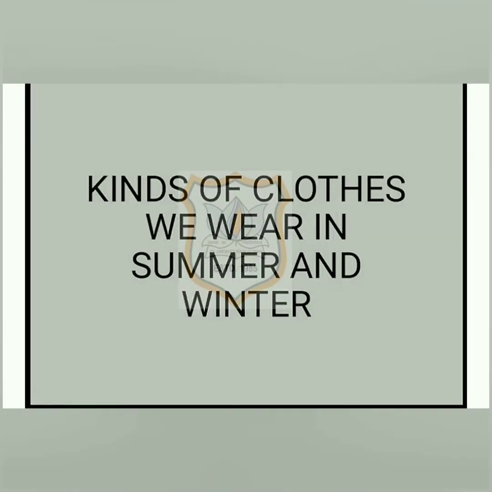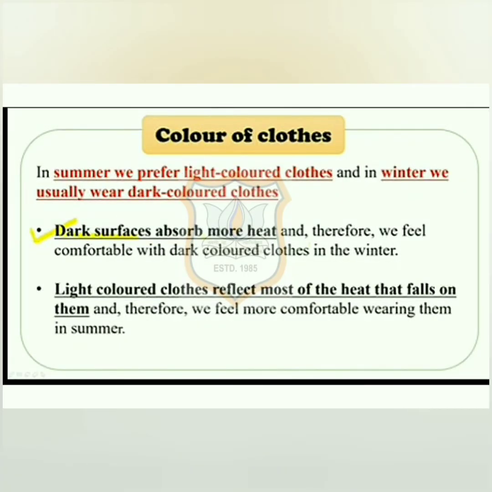Now we will learn about kinds of clothes we wear in summer and winter. Students, this is the last topic of this chapter. As you know, in summer we prefer light colored clothes and in winter we usually wear dark colored clothes.